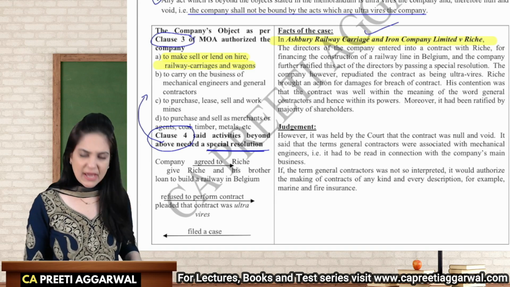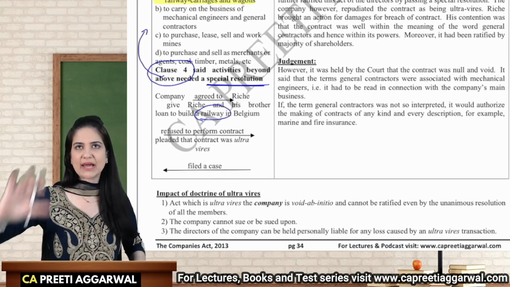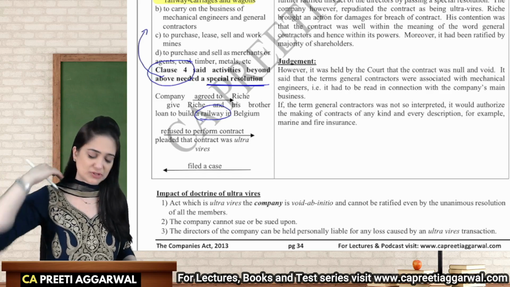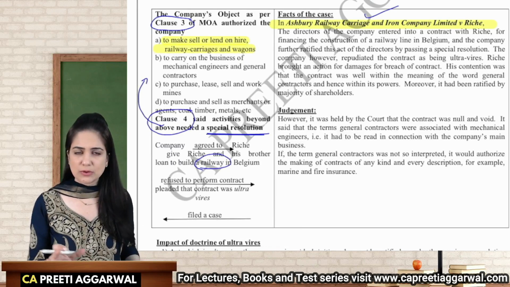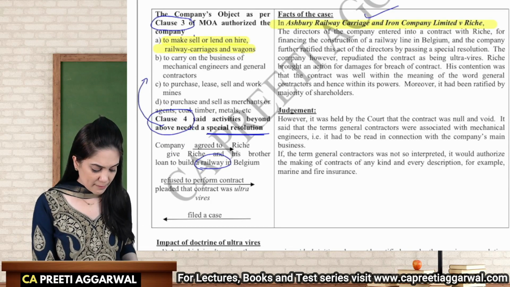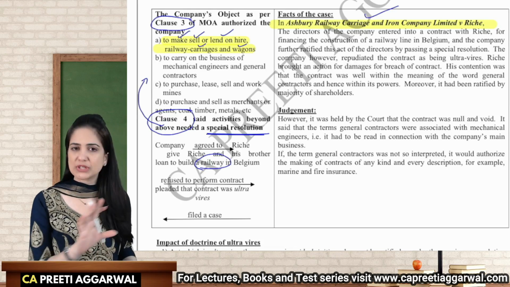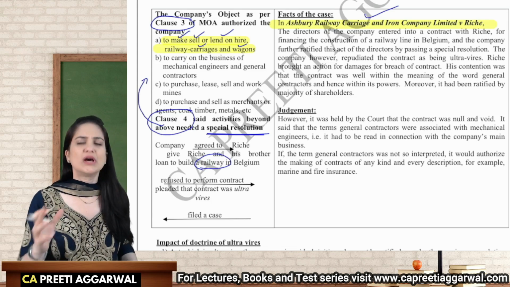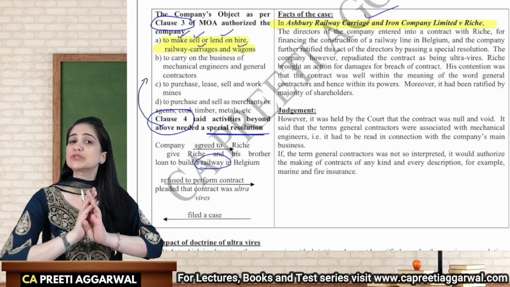Now, the company agreed to give Ritchie and his brother a loan for building railway in Belgium, like laying the lines, the overhead wires, platform, etc. Now, was the company authorized to give loan for this purpose? No, the company was only authorized to make, sell, lend on hire railway carriages and wagons. It was not authorized to give loan for building railways. Was a special resolution passed authorizing this? No, a special resolution was not passed.